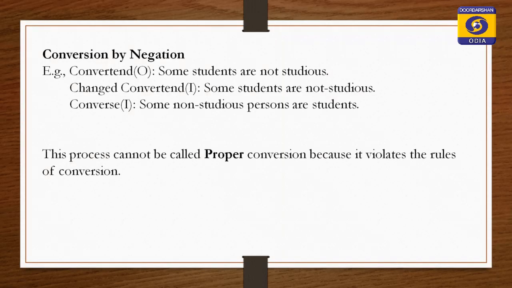Now, we will discuss conversion by negation. What is this? Some logicians have attempted to convert O proposition. How do they convert O proposition? They transfer the negative sign of the premise to the predicate part.